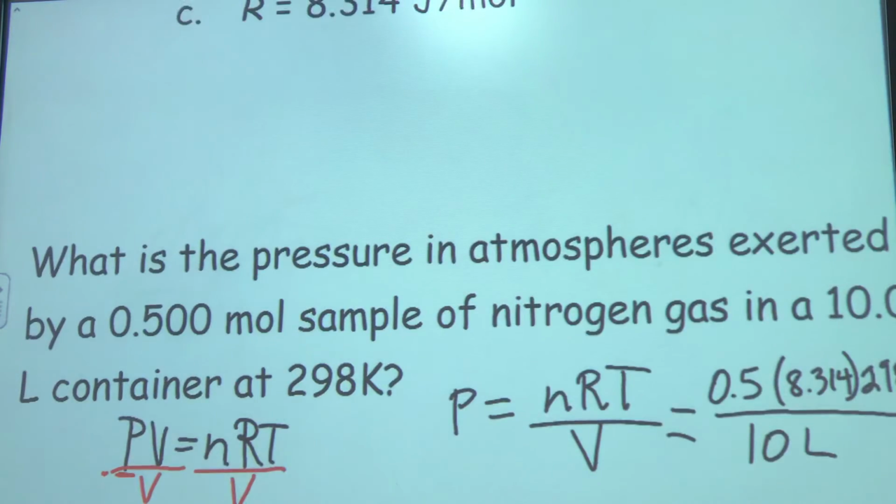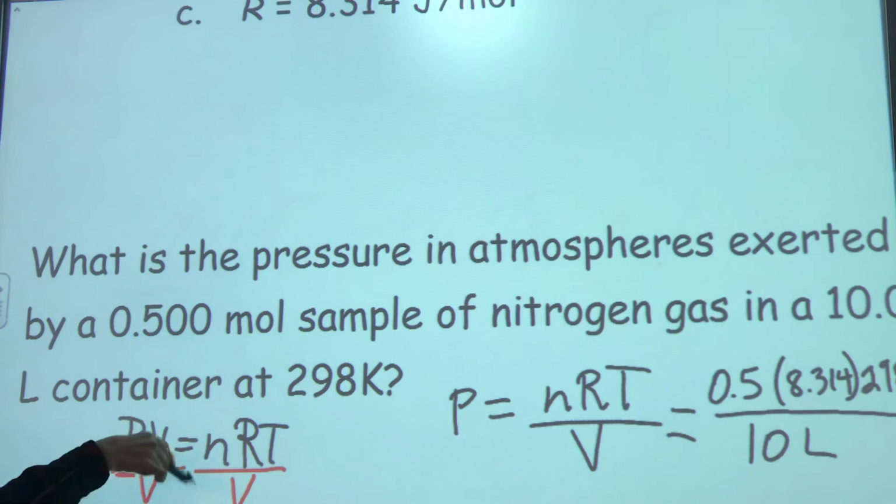So let's look at a problem here. What is the pressure, in atmospheres, exerted by 0.5 moles of a sample of nitrogen gas in a 10-liter container at 298 degrees Kelvin? Oh, good, they gave us temperature in Kelvin this time. We don't have to do that calculation. We have moles of a gas, so we know we're dealing with the ideal gas law. It asks us, what is the pressure exerted? So we're solving for P here.